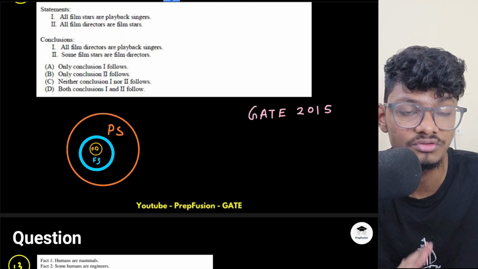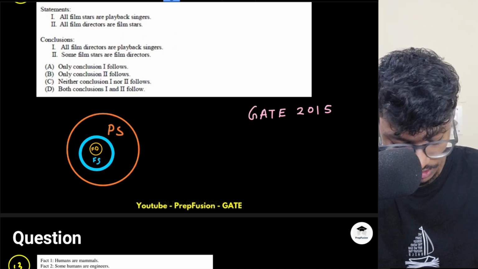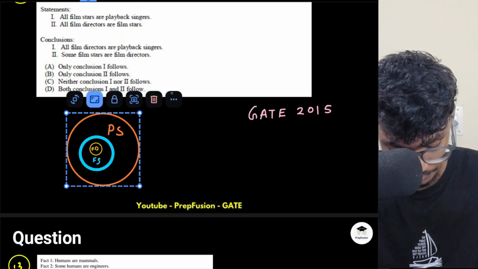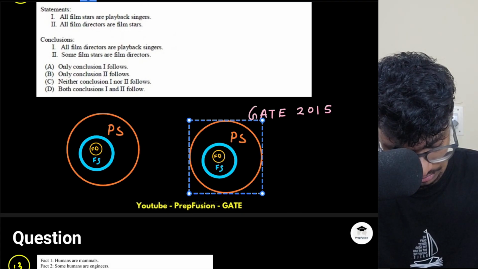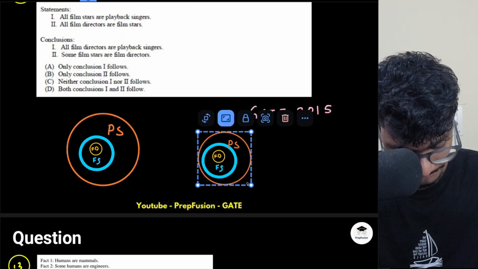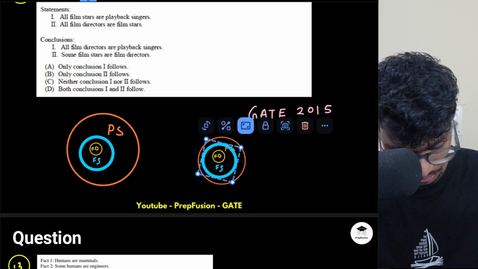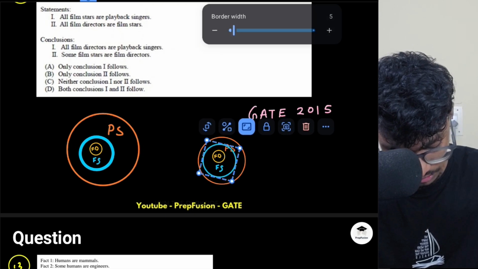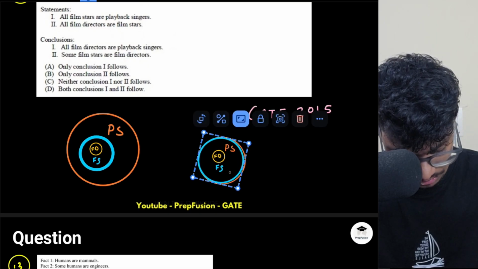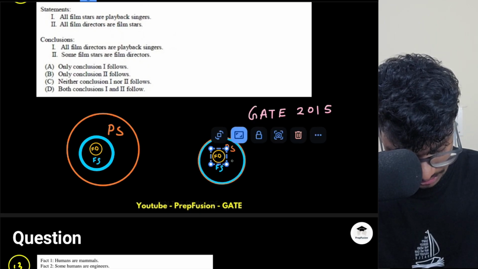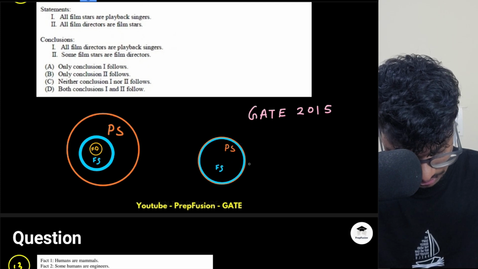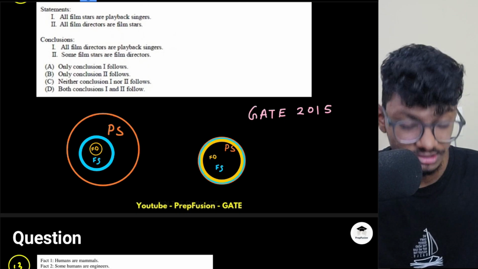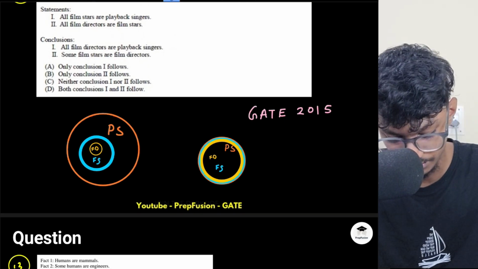Edge case will be when all three are equal. All three are equal. So that is the imaginary case, right? So the case will be something like this. If I just copy and paste this, I will reduce the size of this. And the thickness should actually be lower. And I will increase the size of this, and of this as well. Okay. So when all three are equal, that will be the imaginary case. Everything is equal to each other.